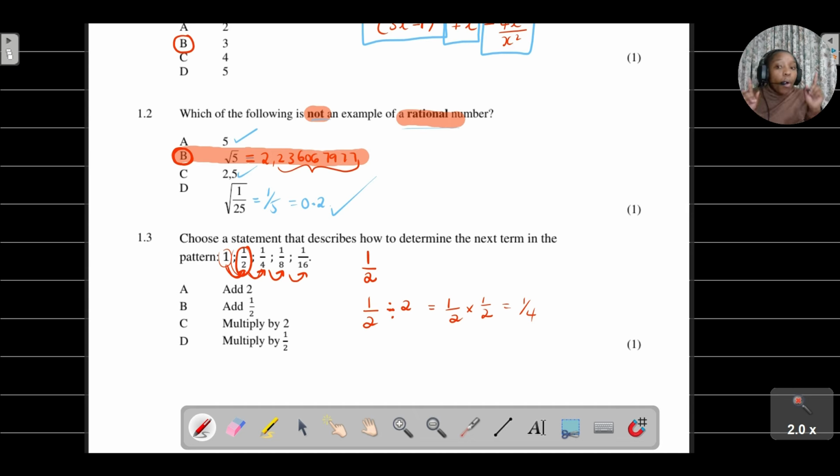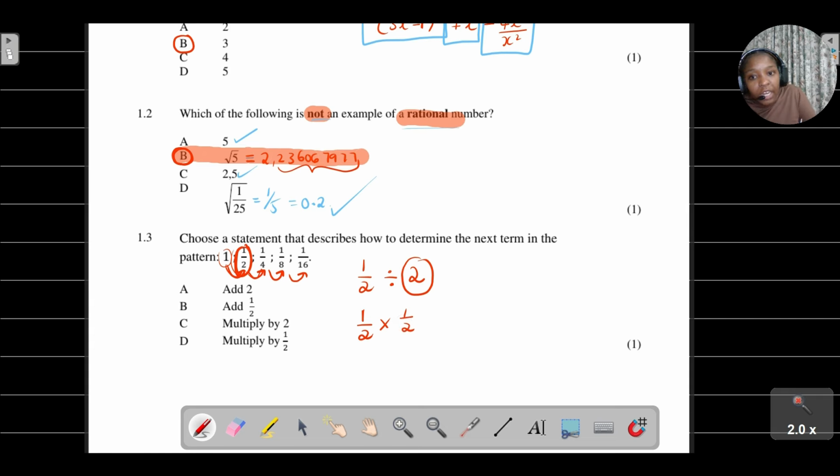Or you can even look at it this way. Okay, what are we doing? Remember, if I'm dividing, I'm just going to focus on the second term. If I say 1 over 2 and I divide by 2, this is an important concept. When it comes to dividing fractions, you need to remember this: if I'm dividing by a number, that's the same as multiplying by the reciprocal of this number. So what's the reciprocal of 2? 1 over 2. So we can see that what they're doing here is the same as just multiplying by a half.